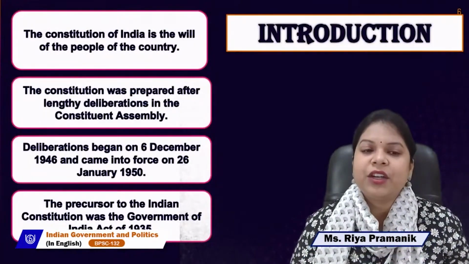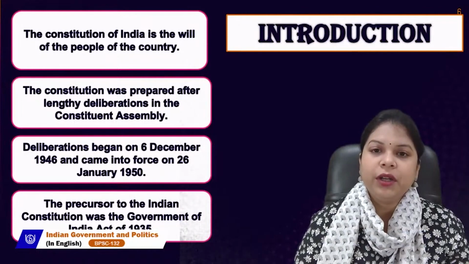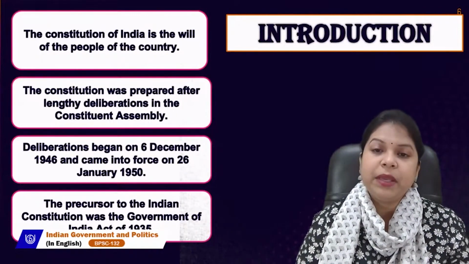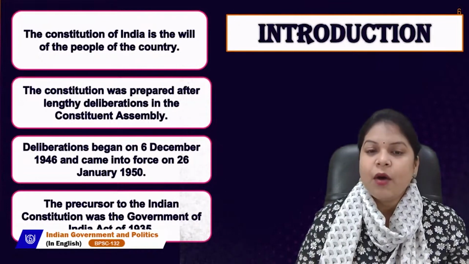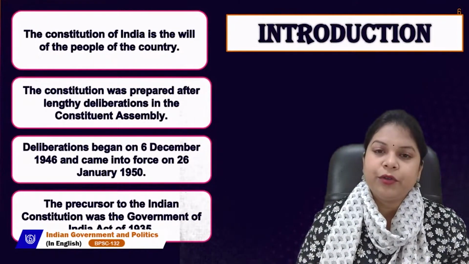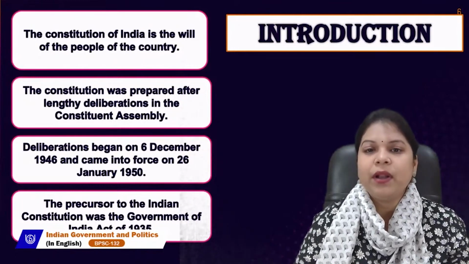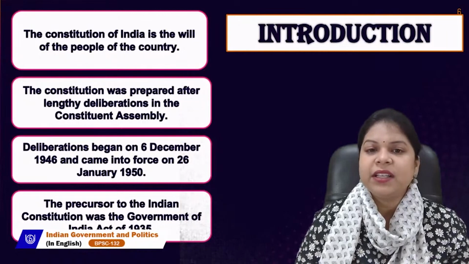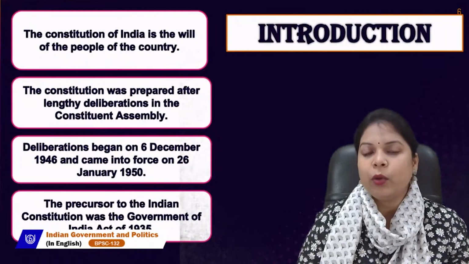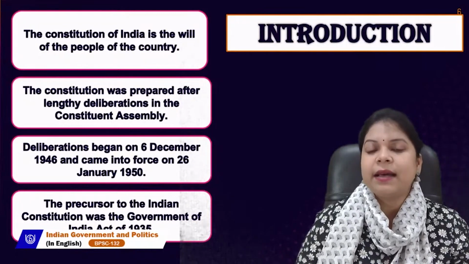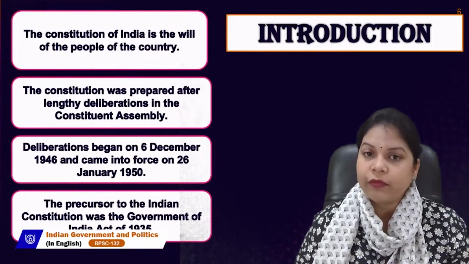So, in the introduction, let's talk about the Constitution of India. The Constitution of India is the will of the people of the country. That means whatever is there in the Constitution represents the will of the citizens of this country. It is not something made by only a group of people or a few persons, but something which represents all of us.